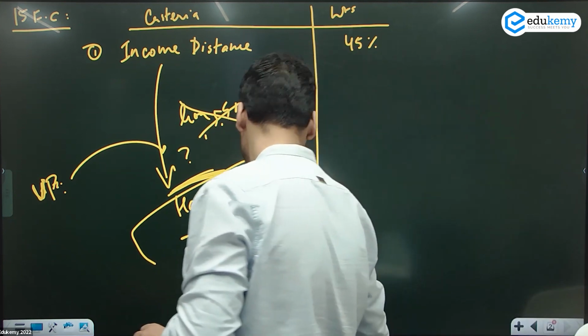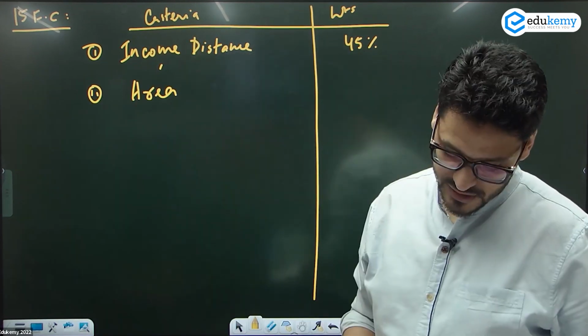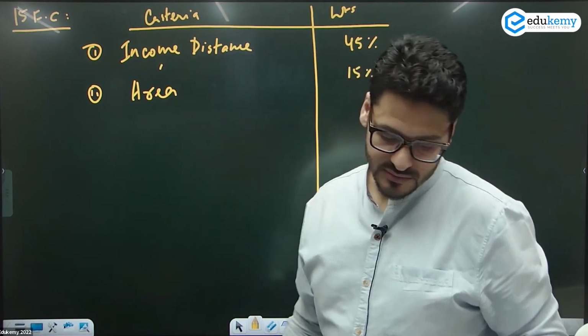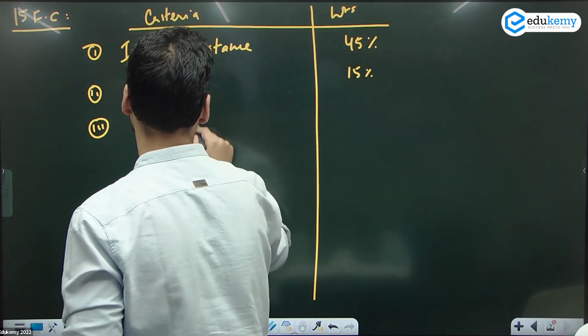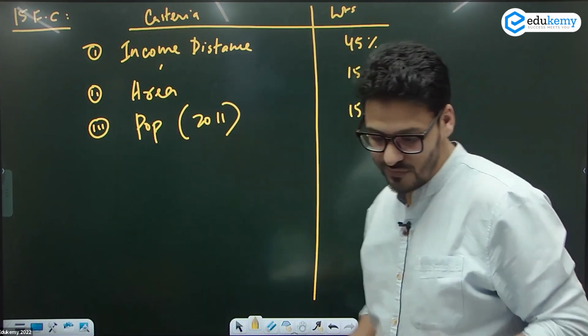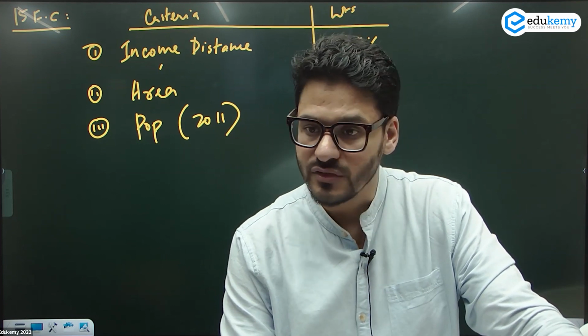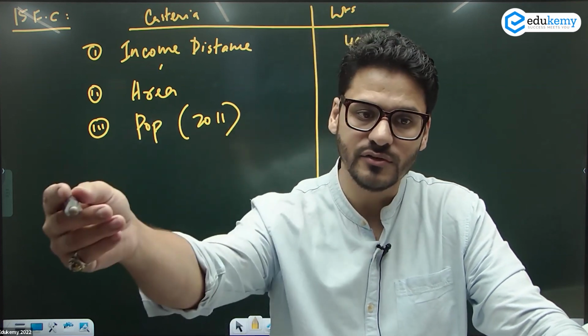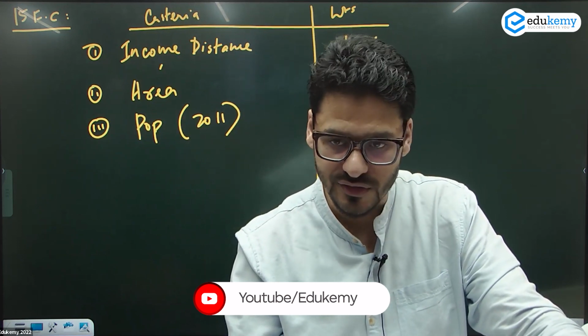This is first. Then you have income distance के बाद area. Area में you have 15%. Then you have population. Now population we shifted to the new census, 2011 का census 15%. Population की weightage कम हुई. Why? Because we do not want to give a higher share to the state जो population control ही नहीं कर रहा. ठीक है ना? We want to reduce it criteria.